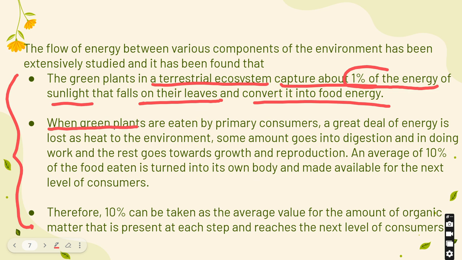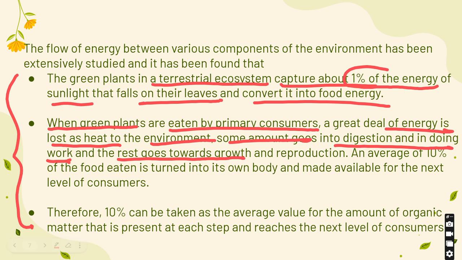Next, when green plants are eaten by primary consumers, a great deal of energy is lost as heat to the environment. So, I was talking in the previous case that energy is lost, right? So, how is this energy lost? You may be wondering. So, energy is lost as heat. Some amount goes into digestion and in doing work, and the rest goes towards growth and reproduction.